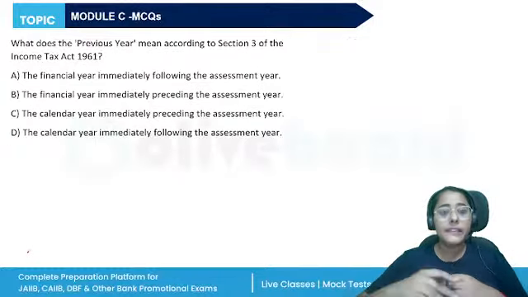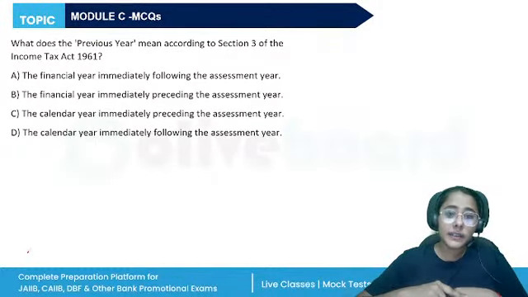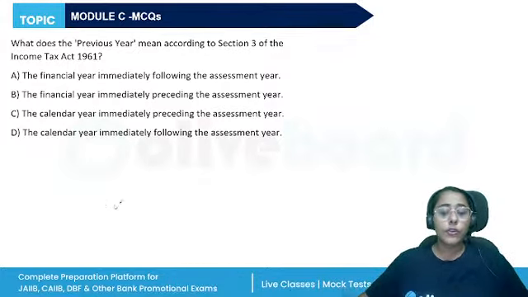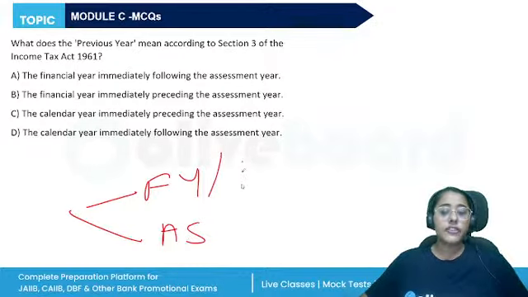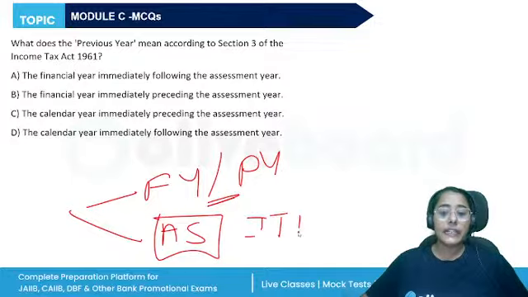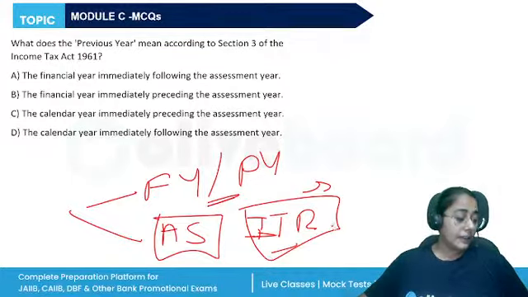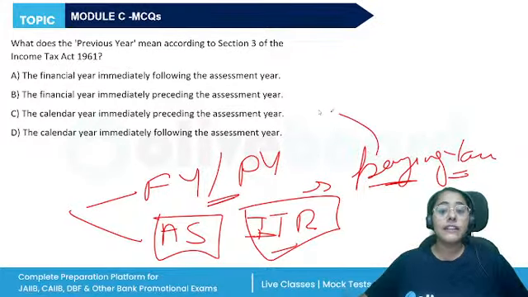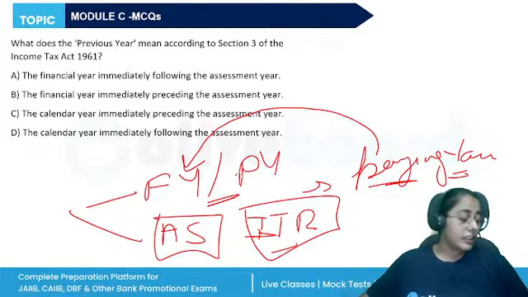All right. Next, what does the previous year mean according to Section 3 of the Income Tax Act 1961? So there are two classifications. There's the financial year and there's the assessment year. Financial year or previous year mean the same thing. Assessment year, when we are filing our ITR, we select the assessment year in which we are filing the ITR, in which we are paying the taxes. That is the assessment year. We are paying the taxes for the income that we have earned in the financial year or previous year.